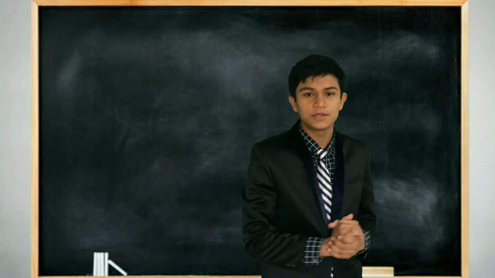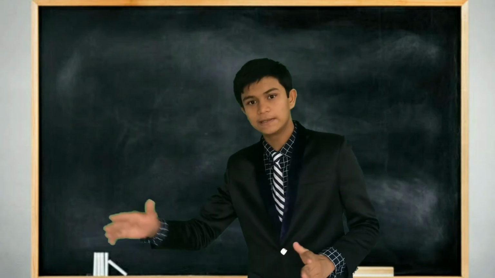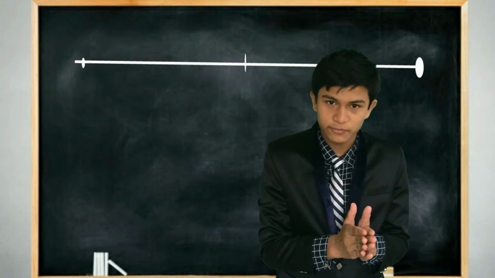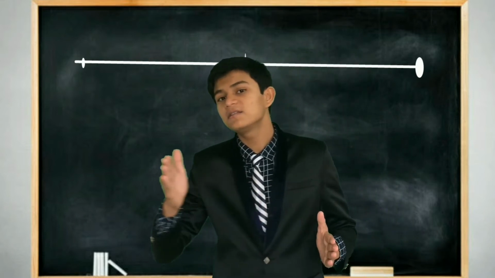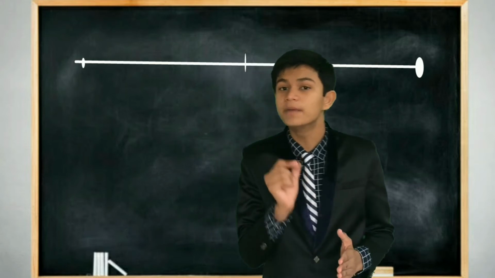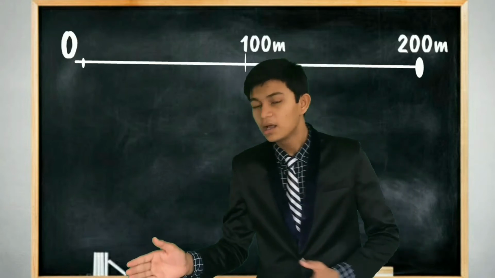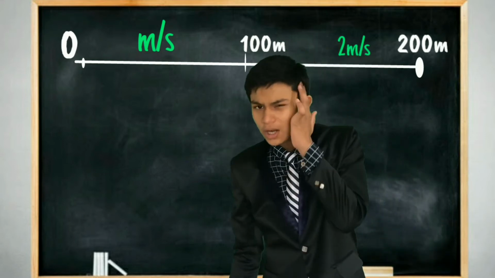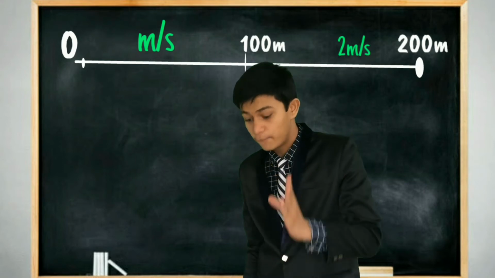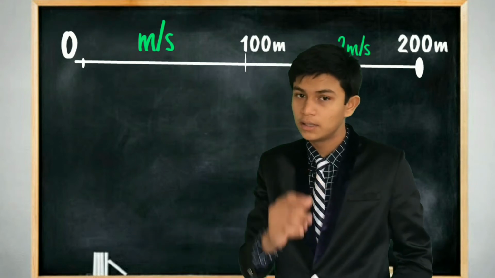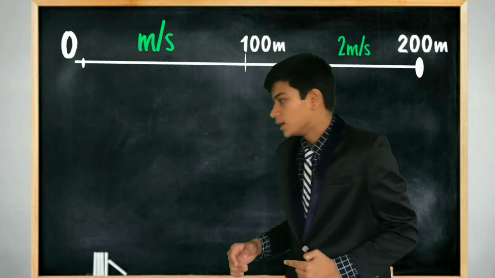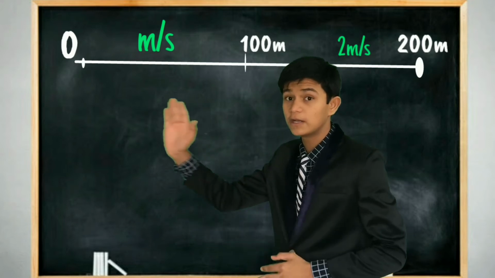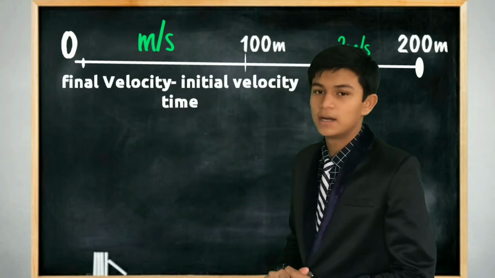There is a person named Shyam and he is running a 200 meter race. He starts from 0 and covers the first 100 meters with a speed of 1 meter per second. Then the other 100 meters he covers with 2 meters per second speed. Now we have to find the velocity first, then the acceleration. Let us remind ourselves of the formula: acceleration is equal to final velocity minus initial velocity divided by time taken.